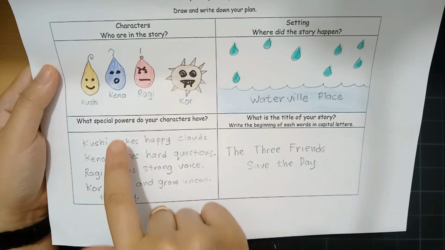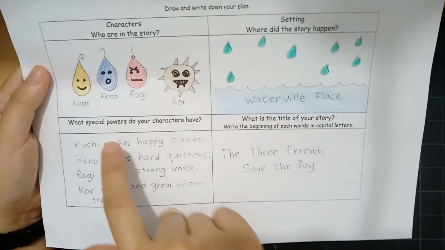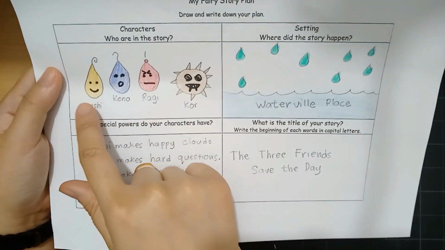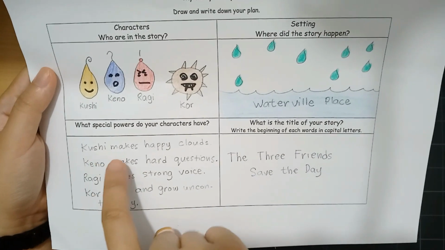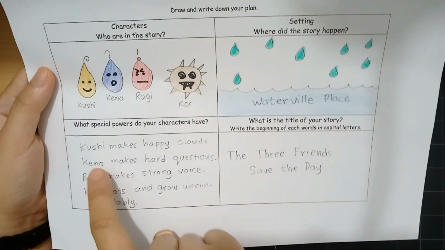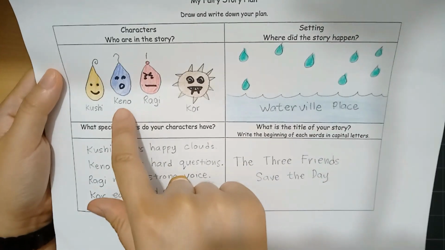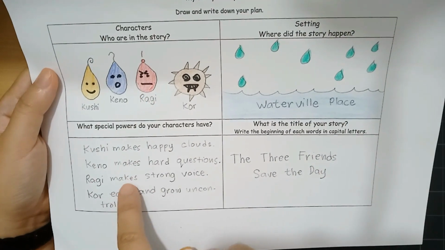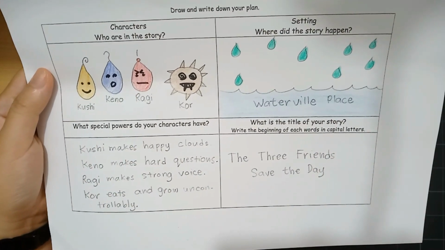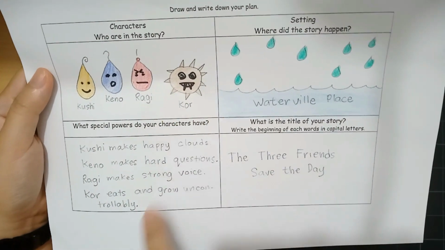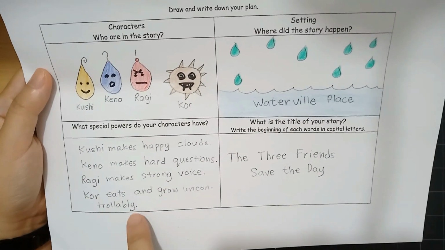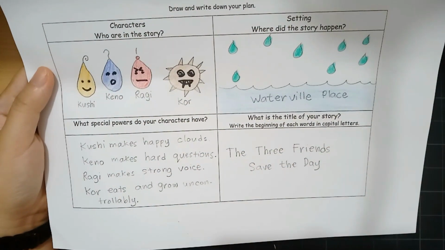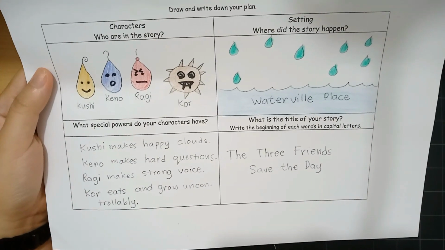Now, you also need to think of the special powers that your characters have. So I wrote here to describe each character's special power. Kushi makes happy clouds. This is Kushi. Kano makes hard questions. Kano is asking a lot of questions all the time. Ragi, this guy, makes strong voice. That is his special power. And Kor, the bad guy, eats and grows uncontrollably. He just keeps on eating and growing without an end. Those are the special powers of my characters.